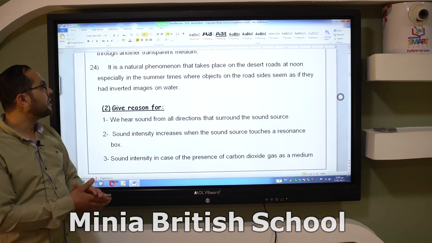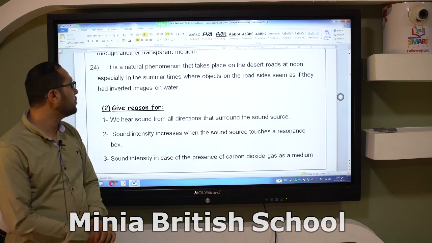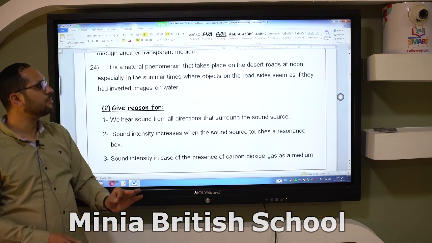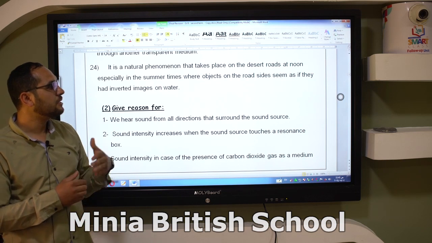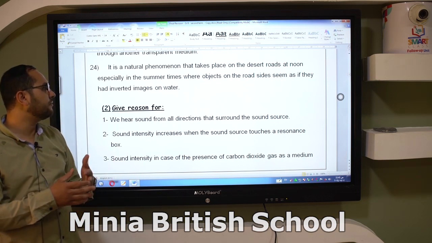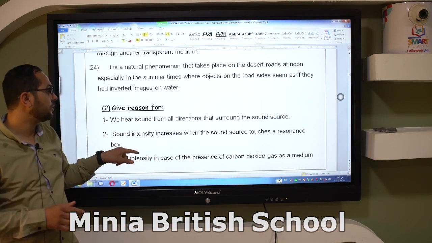The last one, it is the natural phenomenon that takes place on desert roads at noon, especially in the summer times, where objects on the road sides seem as if they have inverted images. This is the mirage. Okay, this is the meaning of mirage.